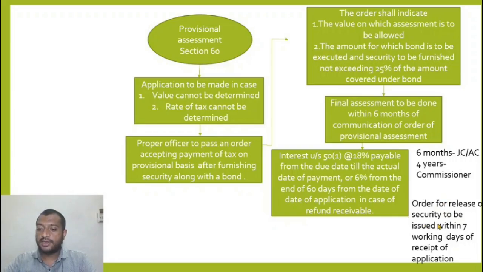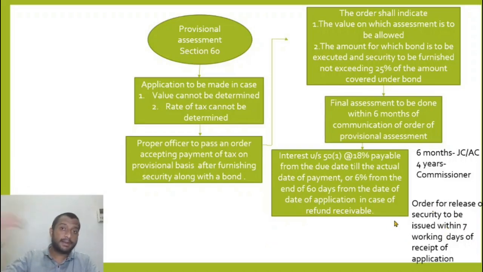Order for release of security to be issued within 7 working days of receipt of application. Now once the final assessment order is passed, I must have given a guarantee, right, equal to 25% of the bond executed. So that guarantee that has been furnished has to be released. So within 7 days, order for release will be issued.